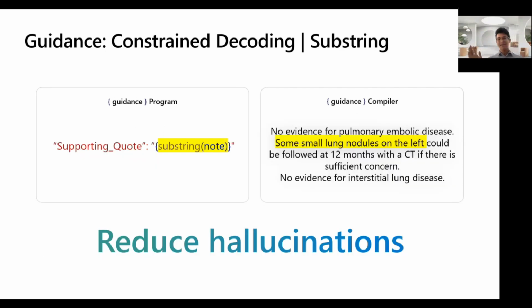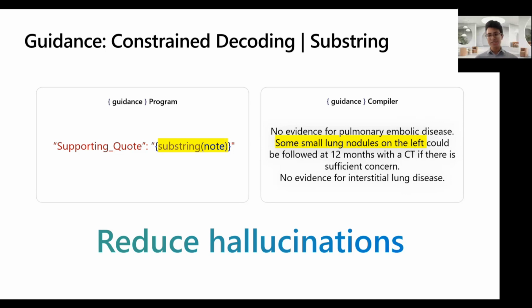There's all kinds of other things that we've built. One of my favorite ones is this one called substring, where we can guarantee that the model writes a quote or any valid subset of existing text that you've passed in. This is particularly useful. Like in this case, the medical collaboration we had wanted a supporting quote for every finding that they extracted.